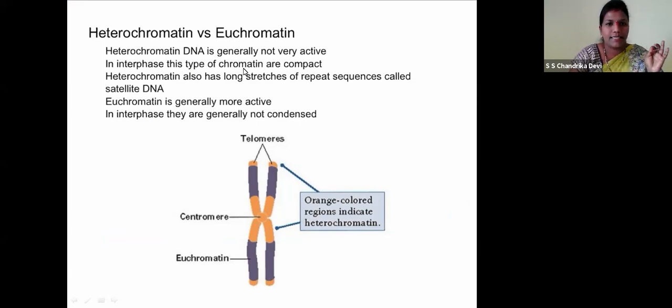In interphase, this type of chromatin is compact. Heterochromatin also has stretches of repeated sequences called satellite DNA. Euchromatin is generally more active. In interphase, children, it generally does not condense. Heterochromatin, yes, does get condensed and behaves like the Barr bodies. Right, children? So this is the euchromatin and this is the heterochromatin regions of the chromosome.